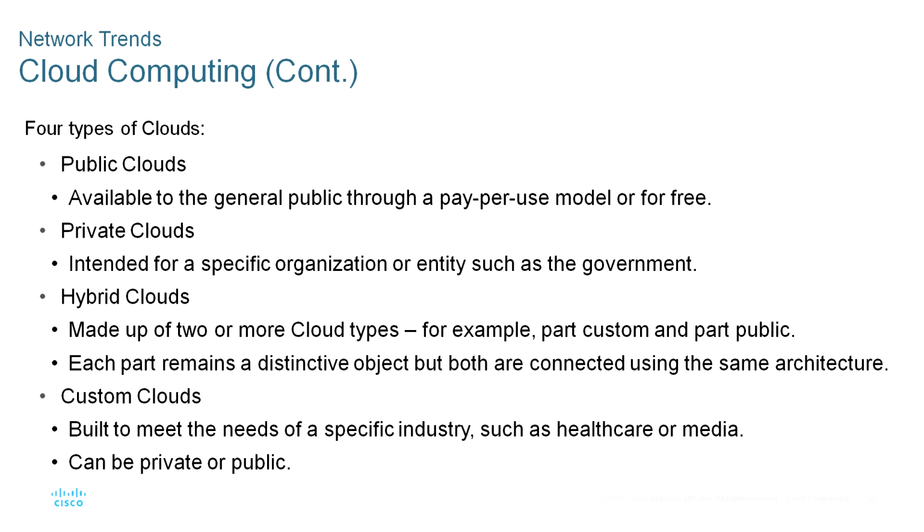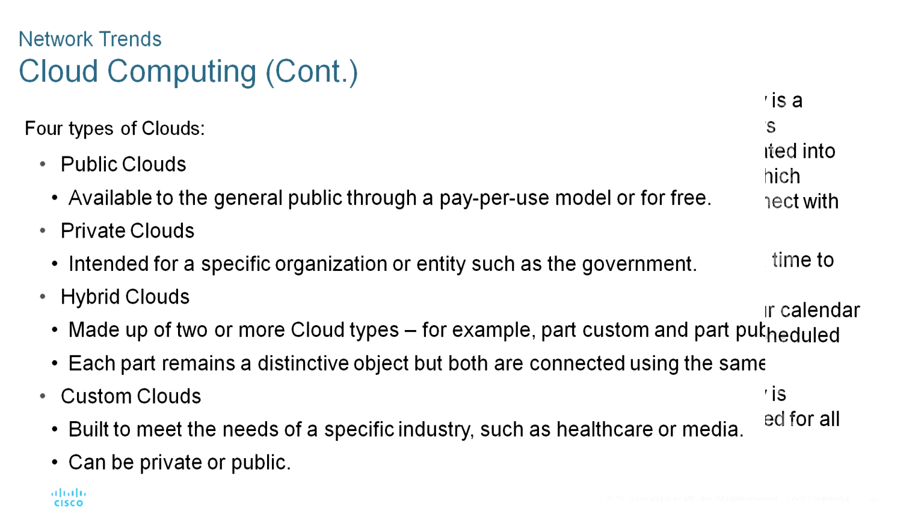Okay, public cloud indicates the general public through a pay-per-use model. And private cloud is intended for specific organizations, such as government. Hybrid clouds are made of two clouds, public cloud and private cloud, for each and every purpose. Community or custom clouds are built to meet the needs of specific industries such as healthcare and media. It can be private or public.